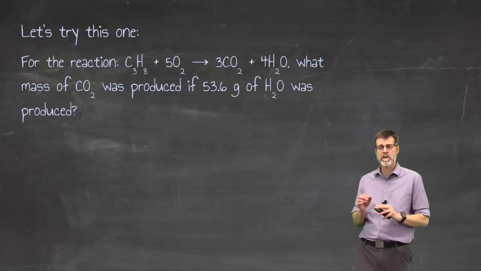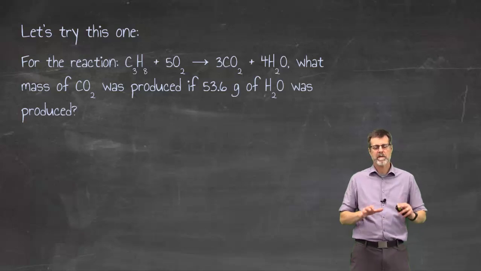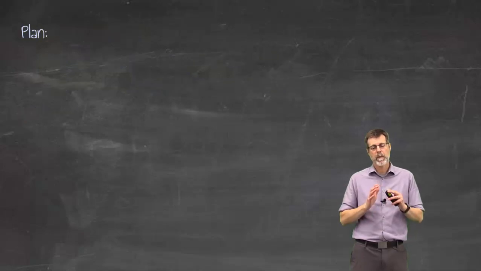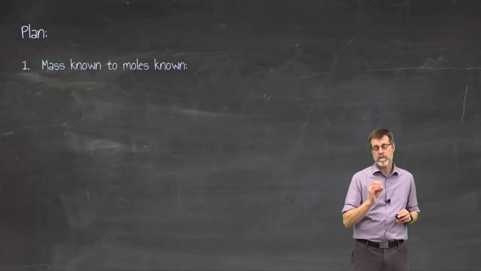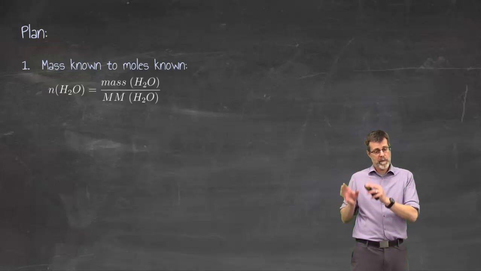Okay, we're going to work through this one together. So, hey, another new reaction. Guy's on fire. What mass of carbon dioxide is being produced if 53.6 grams of water was produced? Okay, so I have the mass of known to moles of known. In this case, I was given water, so I have the mass of water.